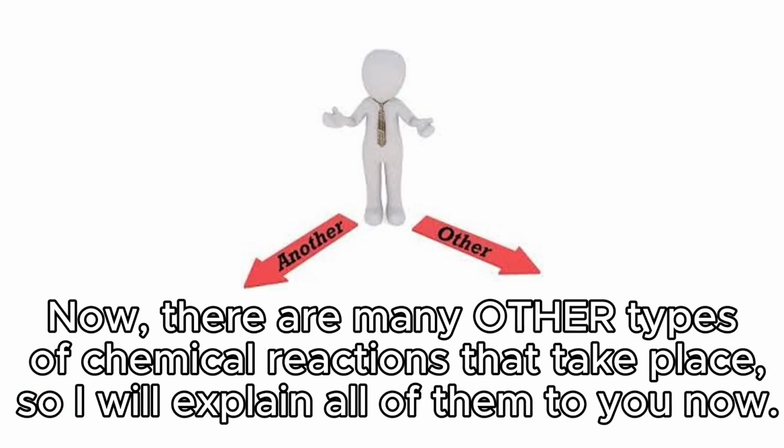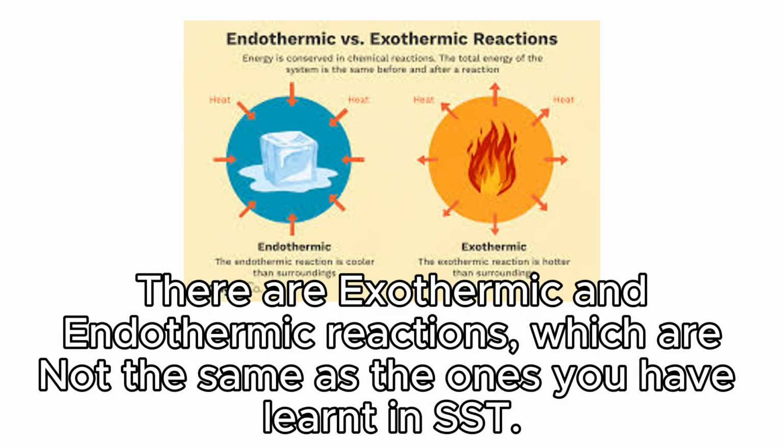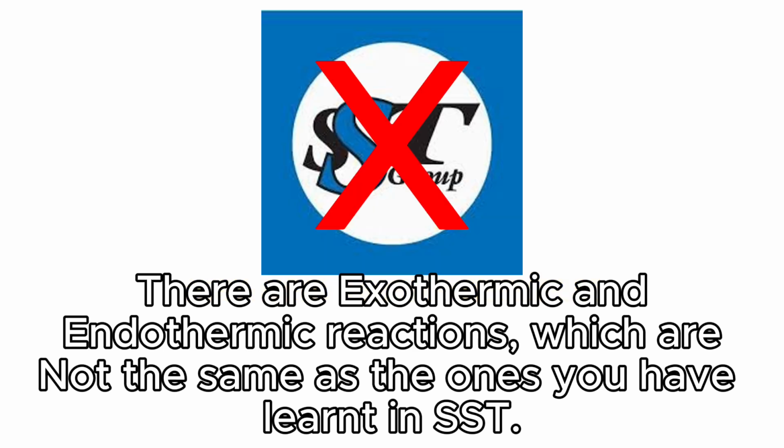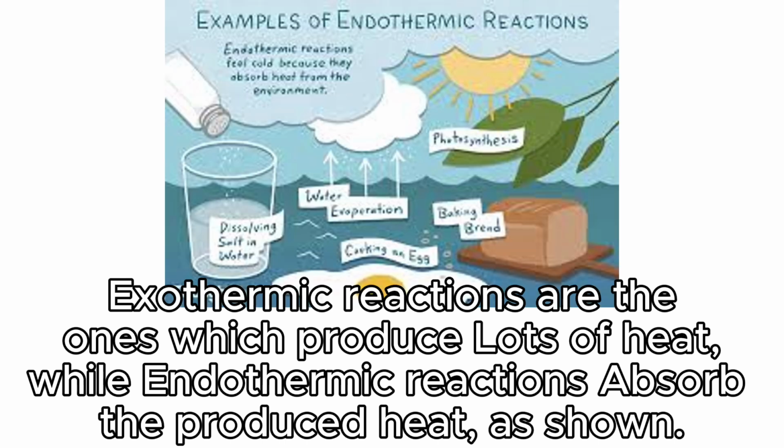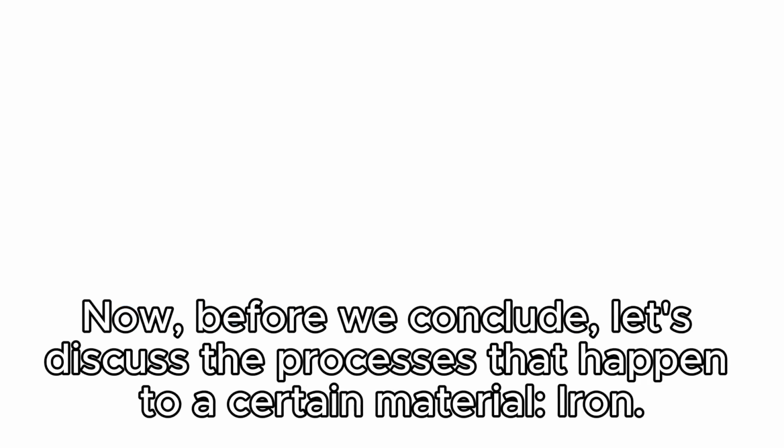Now, there are many other types of chemical reactions that take place, so I will explain all of them to you now. There are exothermic and endothermic reactions, which are not the same as the ones you have learned in SST. Exothermic reactions are the ones which produce lots of heat, while endothermic reactions absorb the produced heat as shown.